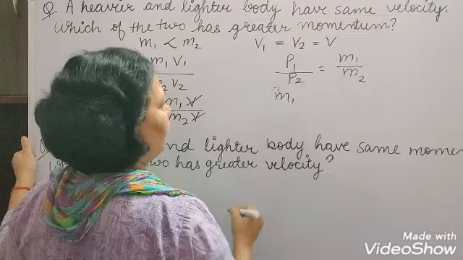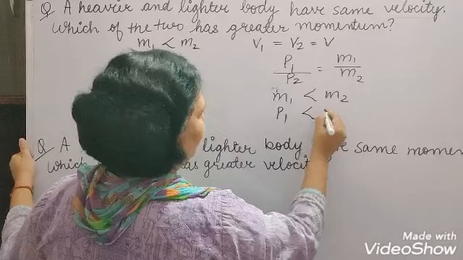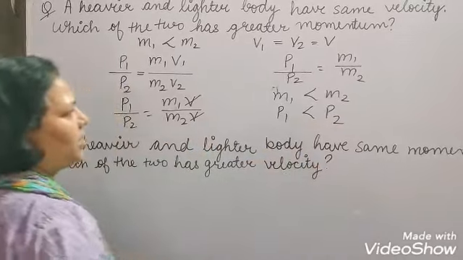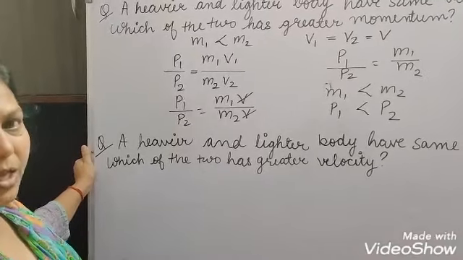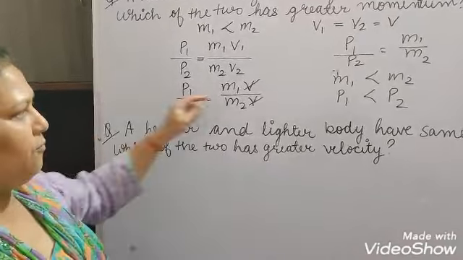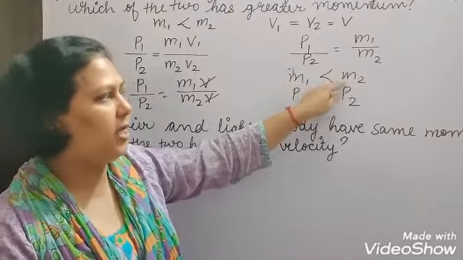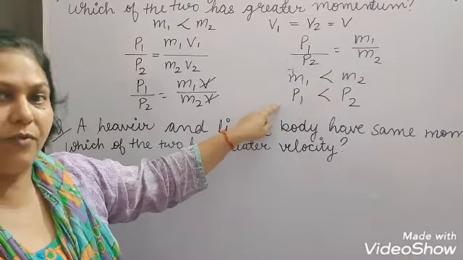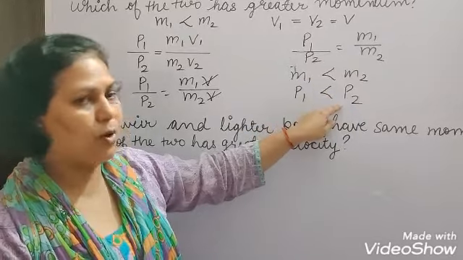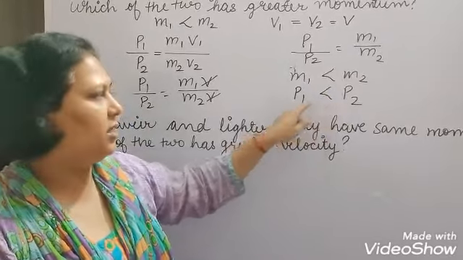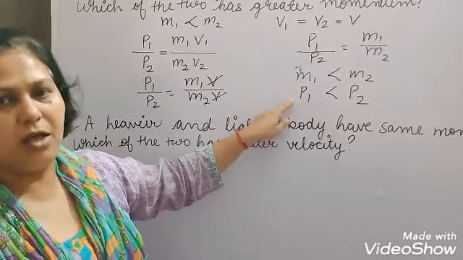Since m1 is less than m2, P1 is also less than P2. That means the momentum of the heavier body will be more here. m1 is the mass of the lighter body, m2 is the mass of the heavier body, P1 is the momentum of the lighter body and P2 is the momentum of the heavier body. So the heavier body has more momentum than the lighter body if the velocities of both bodies are equal.